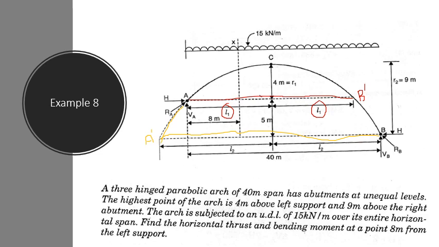So the length A dash C and CB will be L2 and L2, and the total length of A dash B will be 2L2. This you have to remember. Half the span lengths of the two arches will be L1 and L2 respectively.